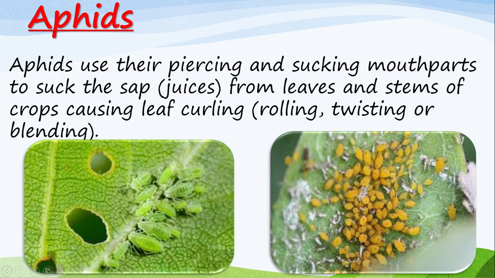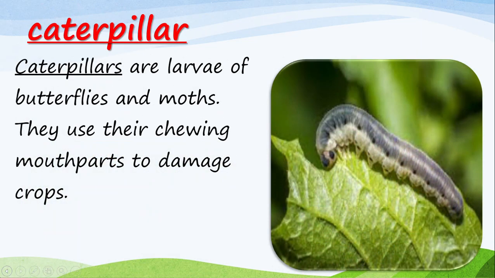Now the last common vegetable pest is caterpillar. Caterpillars are larvae of butterflies and moths. Larvae of butterflies, and I hope everyone has noted this on the whiteboard.